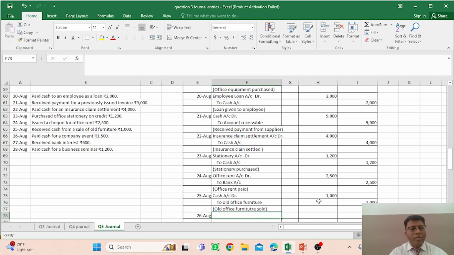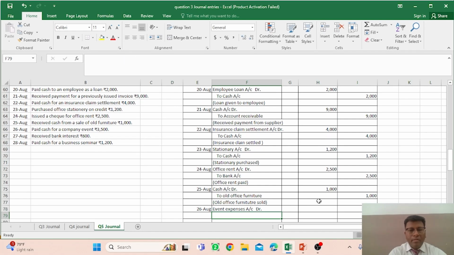26th of August, you have to mention this particular entry. 26, paid cash for company event. Okay, any event is taking place, so some expenses are incurred that time. So event expenses, you can say event expenses account, expenses, right. We have to mention the expenses account debit, and to cash account.